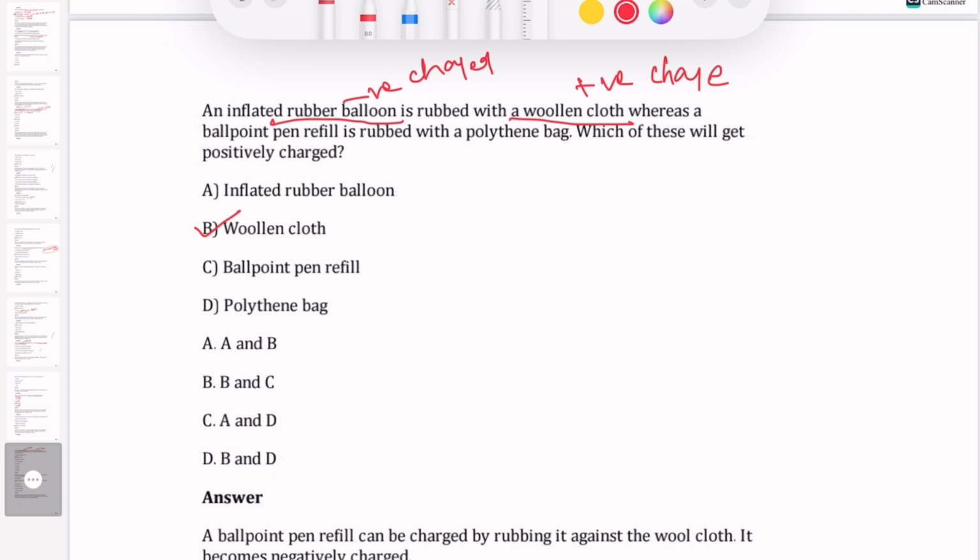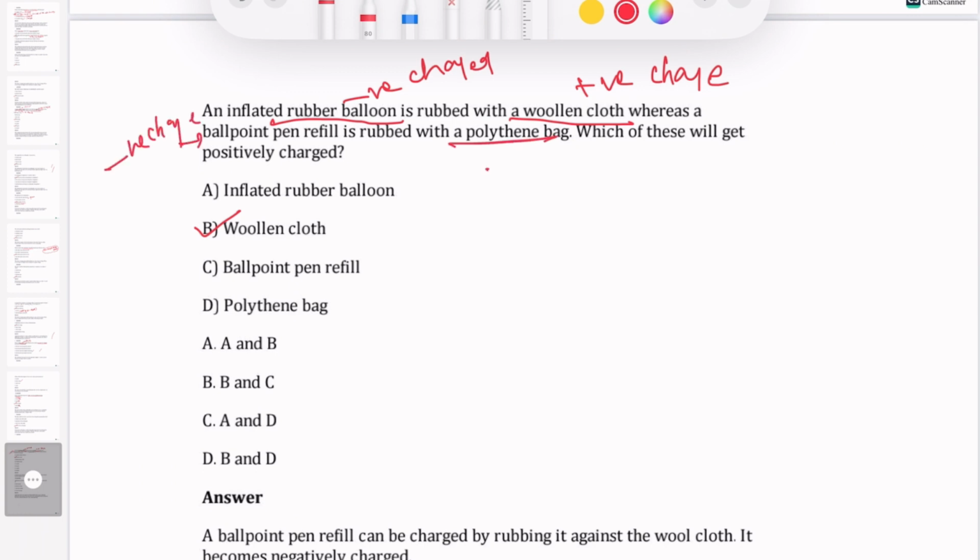Now, a ballpoint pen refill rubbed with the polythene bag gets a negative charge.